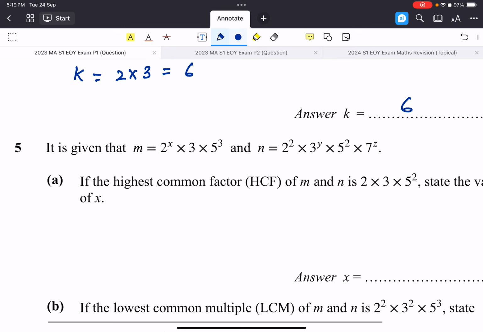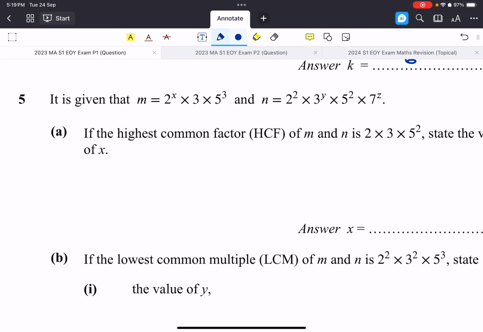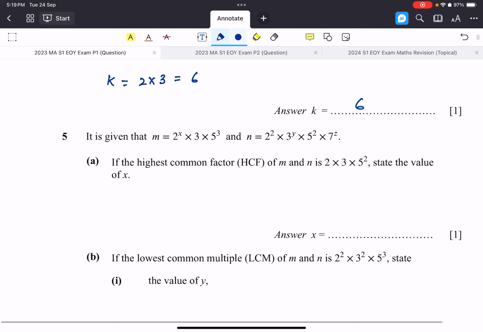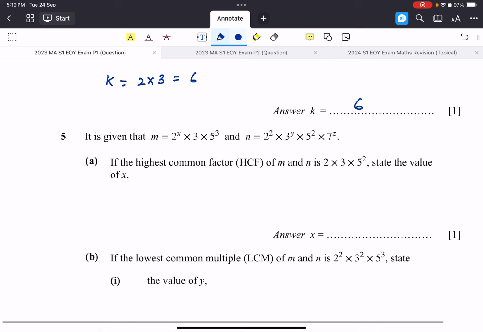Okay. Right, next question. It is given that m is equal to 2 to the power of x times 3 times 5 to the power of 3, and n is 2 to the power of 2 times 3 to the power of y times 5 squared times 7 to the power of z. So if the highest common factor of m and n is 2 times 3 times 5 squared, state the value of x. So we know what to do with highest common factor, right? Highest common factor actually grabs the factor with the lower power. So what happened is m and n, we have 2 to the power of x versus 2 to the power of 2, and we want 2 to the power of 1 over here, right? So it's 2 to the power of 1.